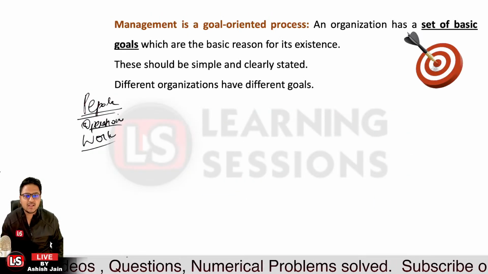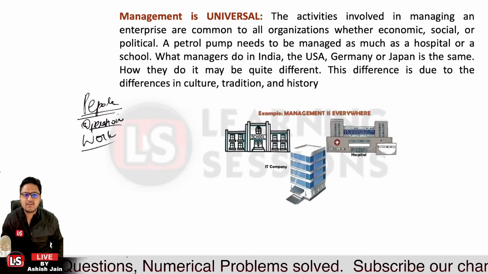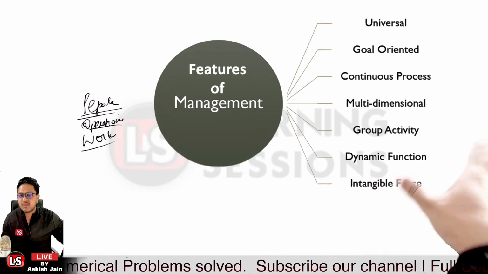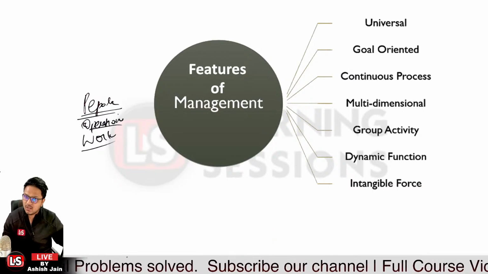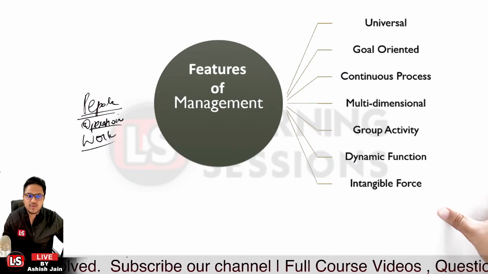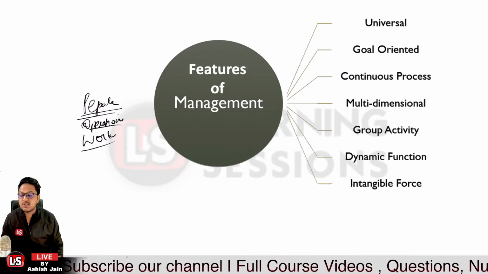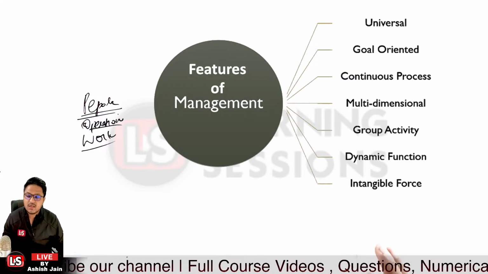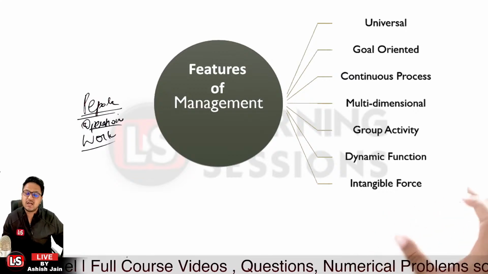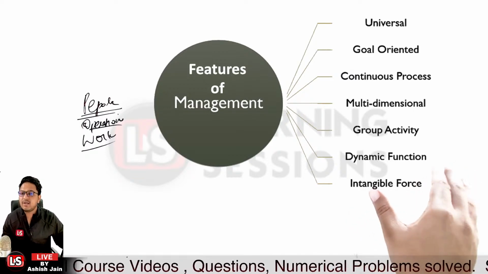And other than that, what were the different features? It's a group activity, because different individuals join the organization. Organization management must be in such a manner that the individual goals are achieved and also the organizational goals are achieved. So there must be a common direction for them.